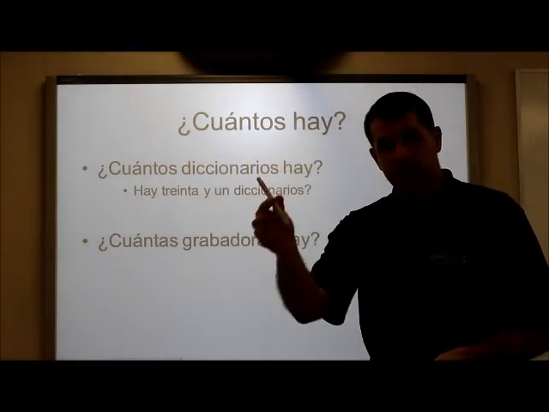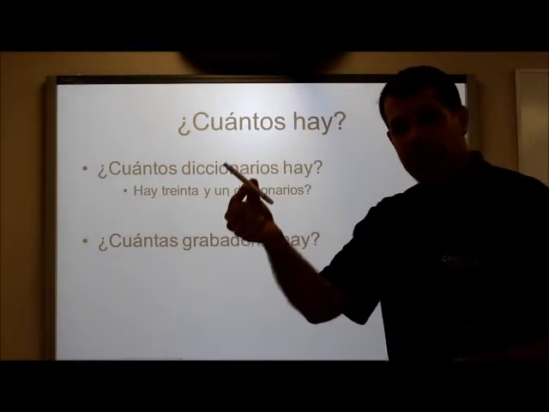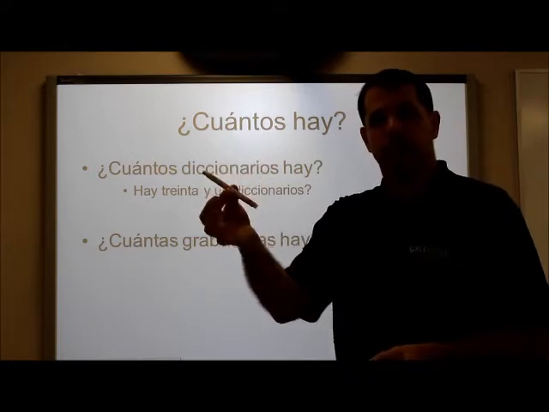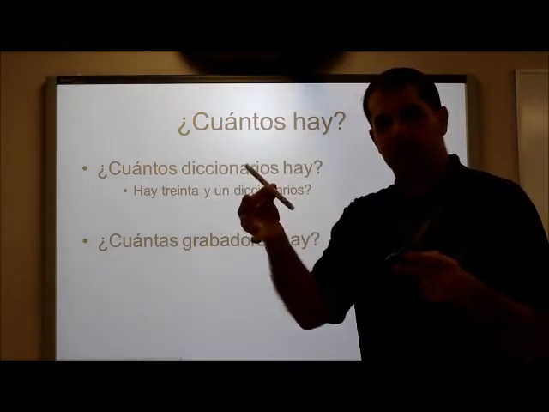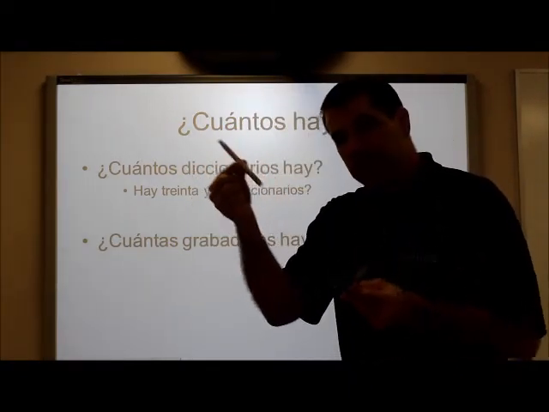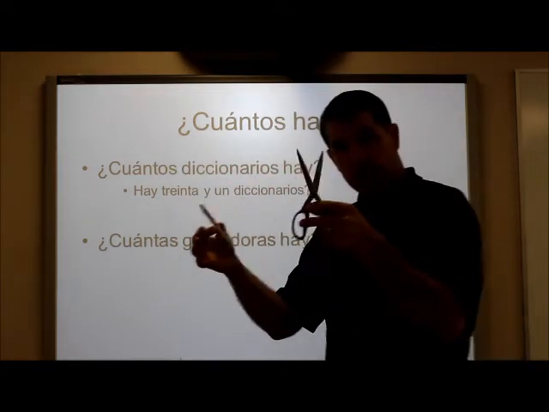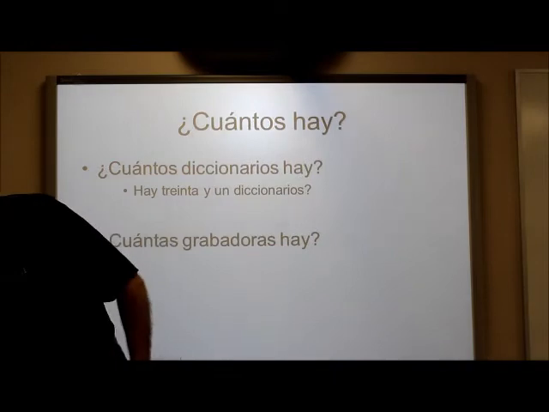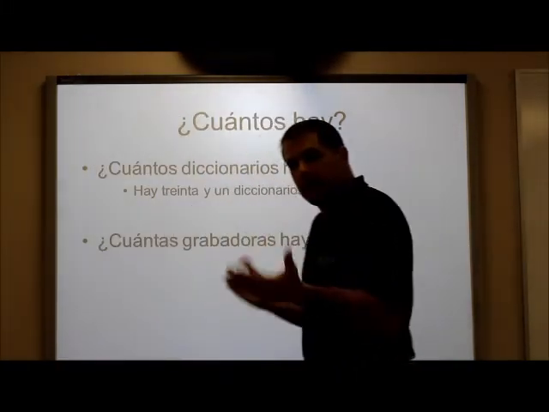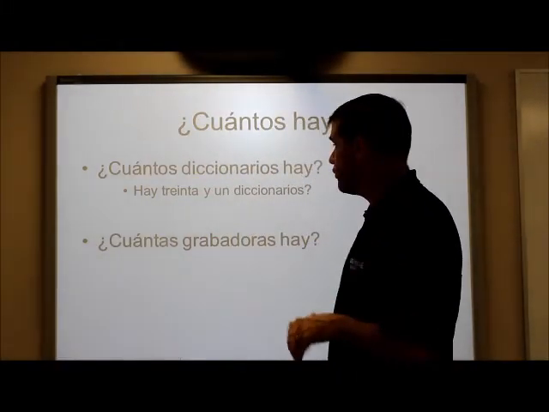This is a pen. And we have to know that a pen is masculine. El bolígrafo. So we learn it with the el in front of it. Or lapicero. El lapicero. And we learn that it's a masculine noun object. Or a feminine object. Okay? In English we don't care, but in Spanish we need to know.